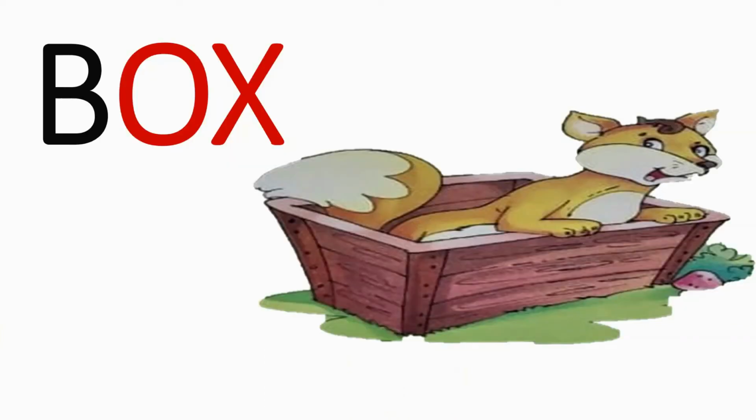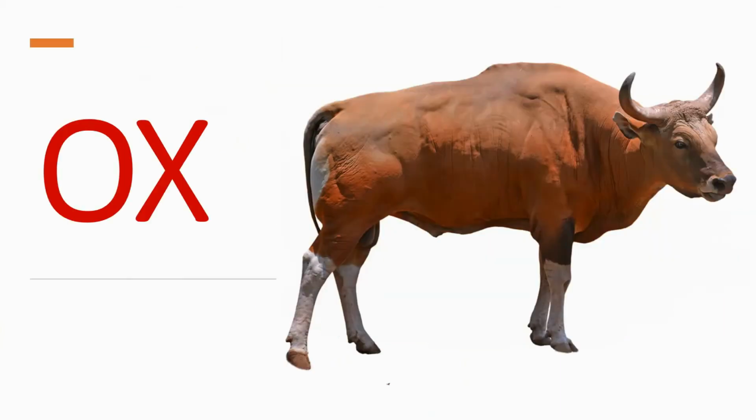F-O-X. Fox. The fox is sitting in a box. So let's say box together. B-O-X. Box. B-O-X. Box.